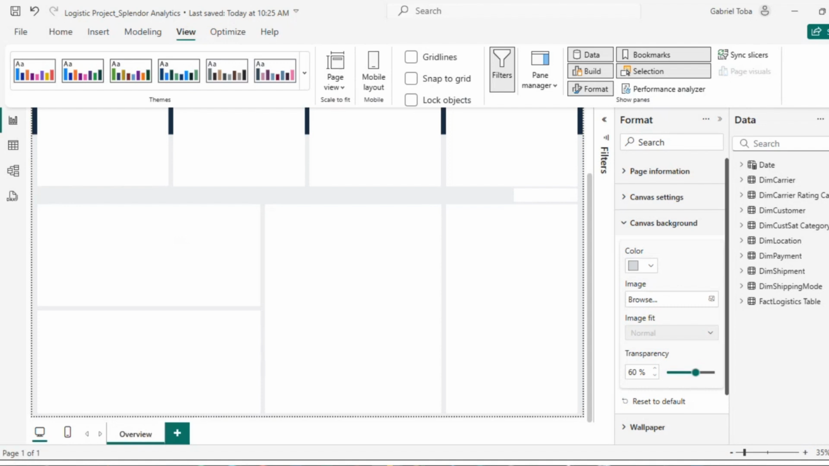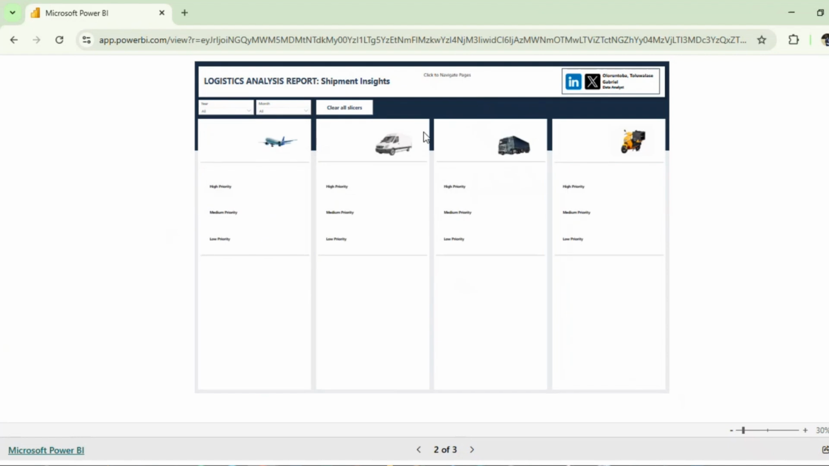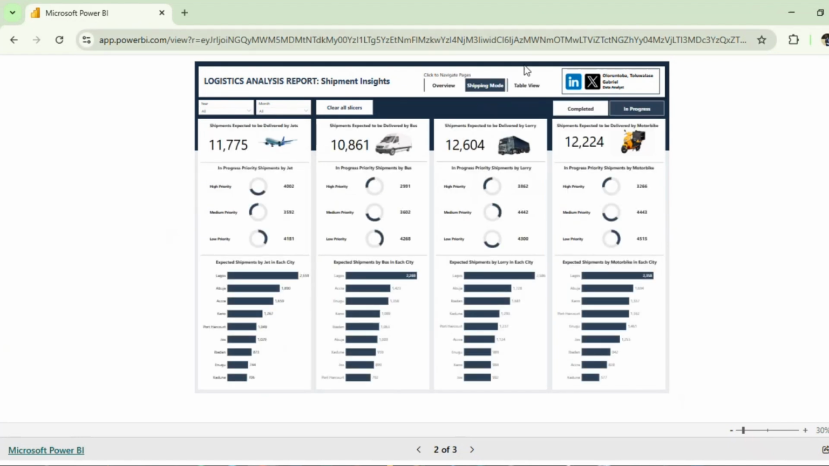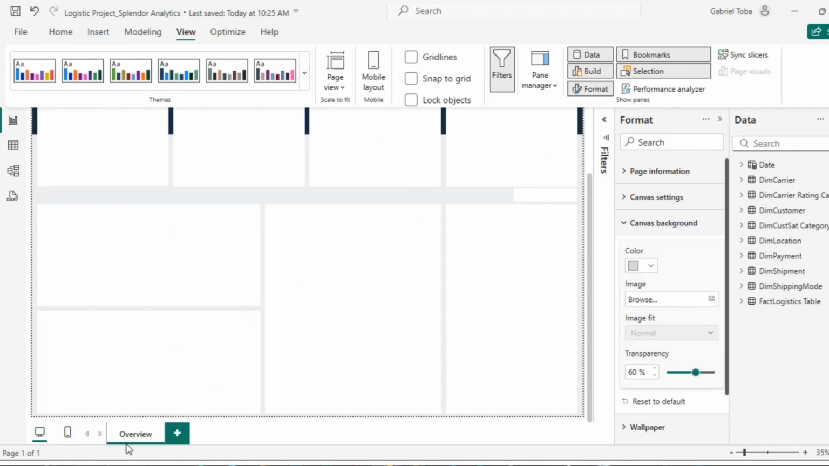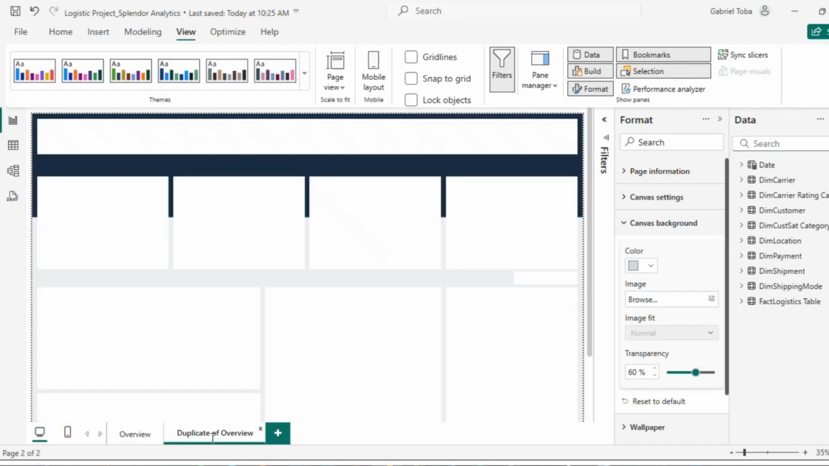Sorry, I'm referring to it over and over. If I have overview, I have something like this, and I will then look for a way, okay, shipping mode. Just so you see the shipping mode again, this is what we are trying to achieve in the second page. So I'll come back here and duplicate this, and I'll call this shipping mode.